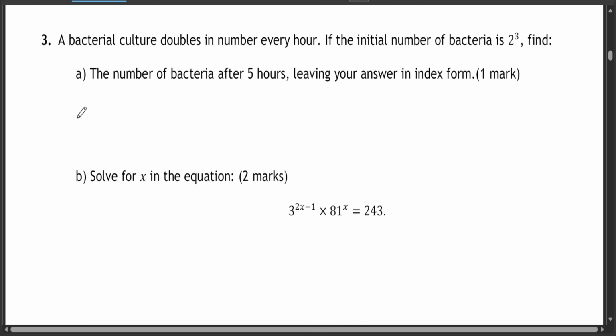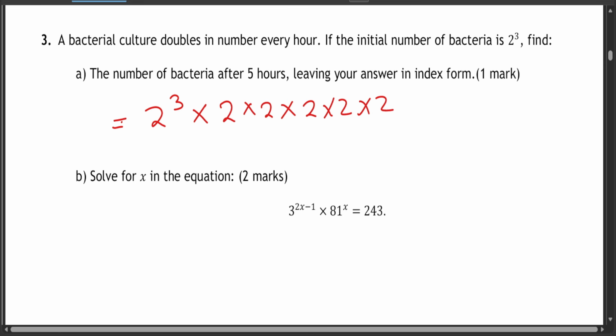Question 3. A bacterial culture doubles in number every hour. If the initial number of bacteria is 2 cubed, or 2 to the power of 3, find A, the number of bacteria after 5 hours, leaving your answer in index form. So basically, originally it was 2 cubed. And then every hour, it doubles. So it means that after 1 hour it's times 2, after 2 hours again times 2, after 3 hours times 2, 4 hours times 2, 5 hours times 2.